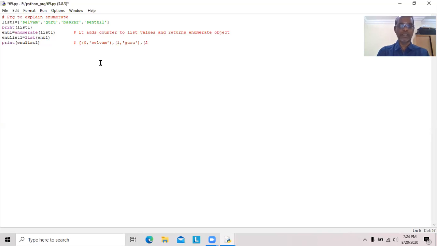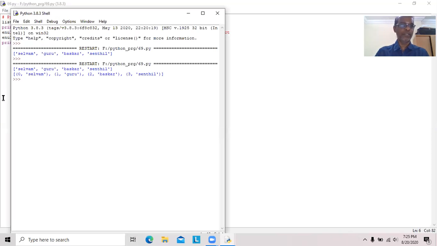Again, number 2 will be assigned to the third value. Similarly, ENU list 1 is one list that contains 4 tuples. Each and every tuple is assigned one counter value that starts from 0, 1, 2, 3. Since we are not giving any start value here, I will save it and then run the program.